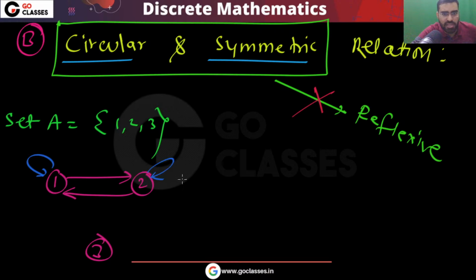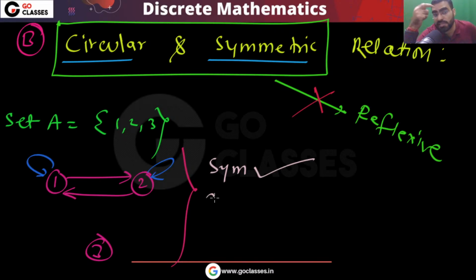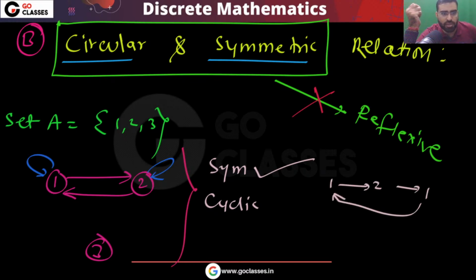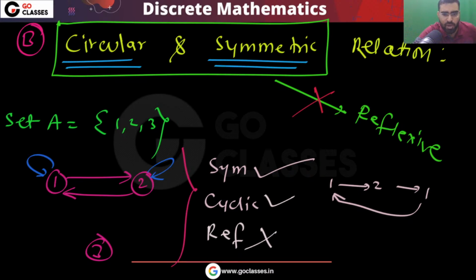Now you can easily see that this is symmetric. And this relation is cyclic also, because 1 is related to 2, 2 is related to 1, 1 is related to 1, and 2 is related to 2. So this is cyclic also, but this is definitely not reflexive. So I cannot say reflexive. Yuvraj, is this clear? Symmetric and circular does not imply reflexive. The reflexive property may not be satisfied.